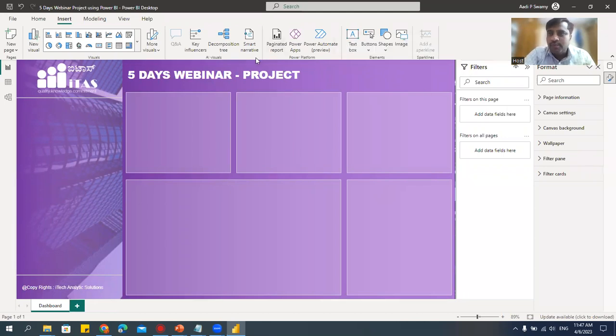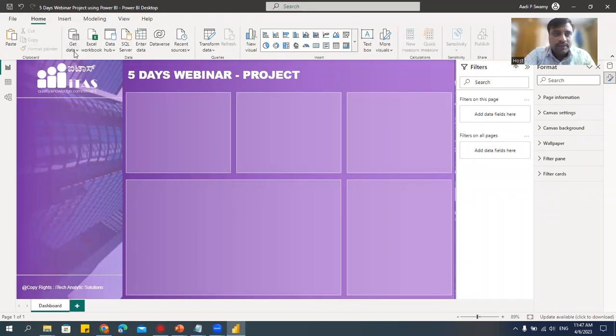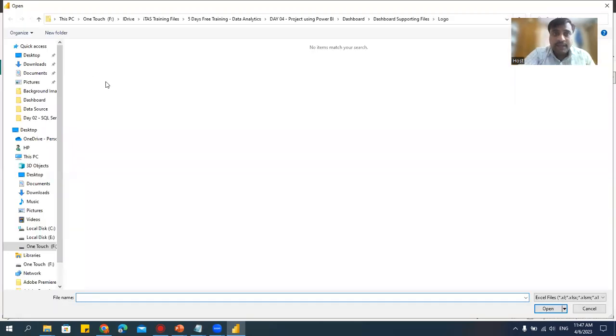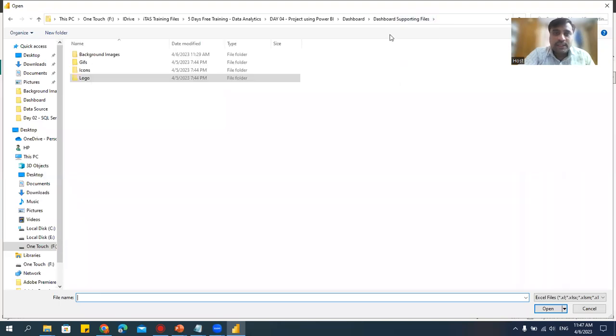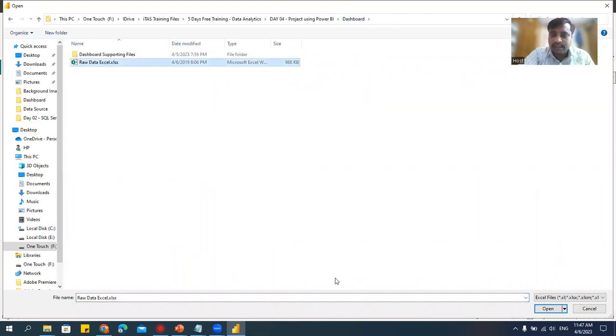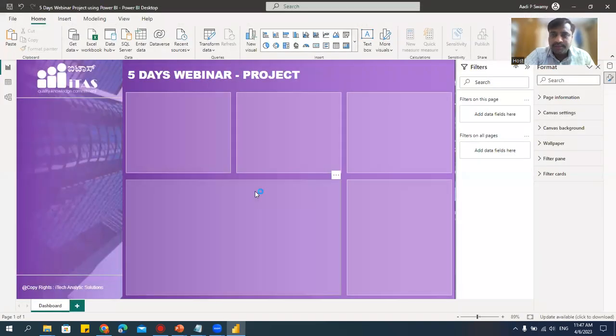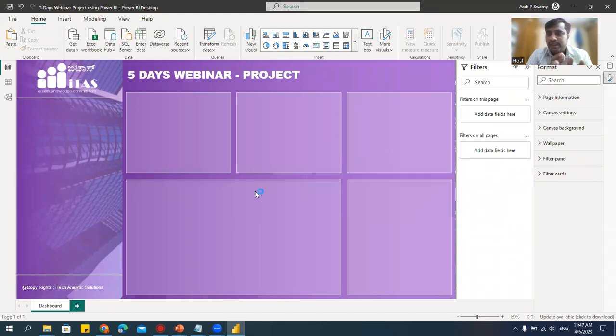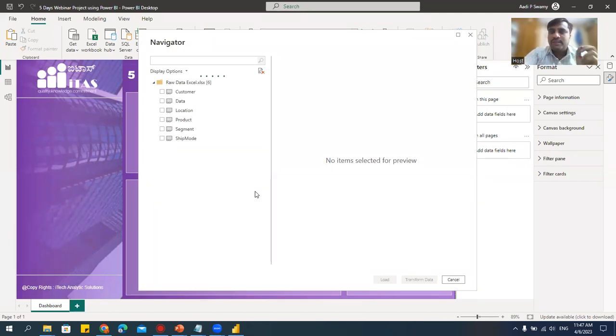Now let's go and import the data because we need to create the reports. Let's go to the Home tab, Get data, and select Workbook because I have the data in a workbook. Let's check where that data is. Yeah, we have the data. I selected it. I'll say Open. When I open, it will show me the data where all the tables will be available. Whether it is from Access, CSV file, whichever format, data source.